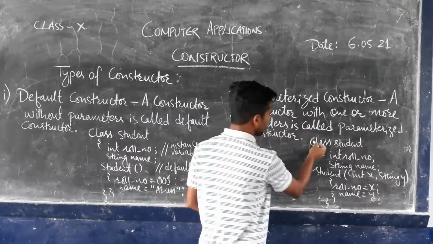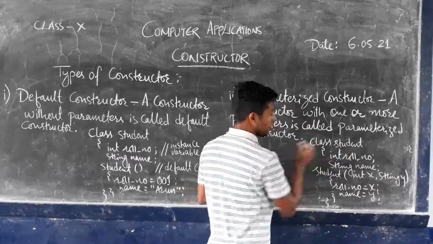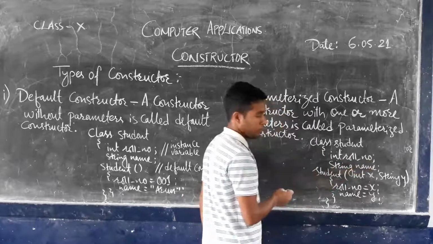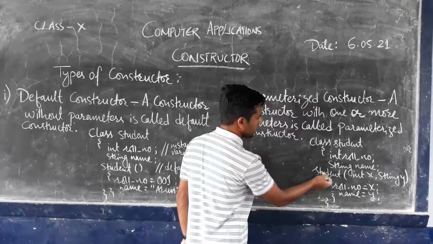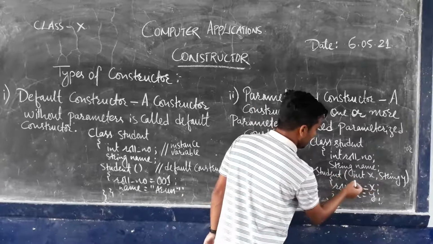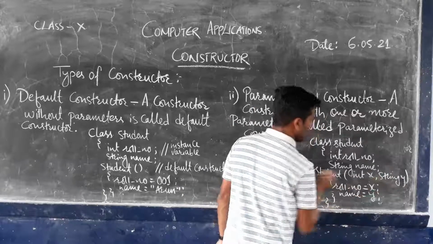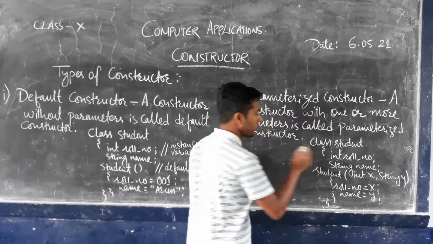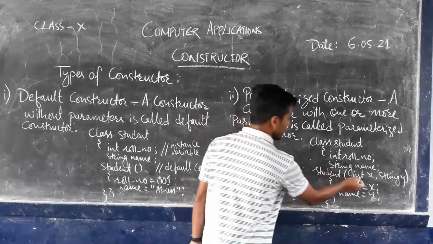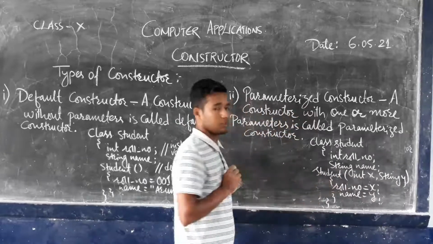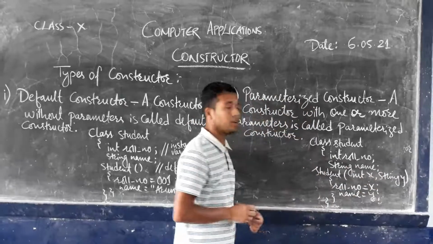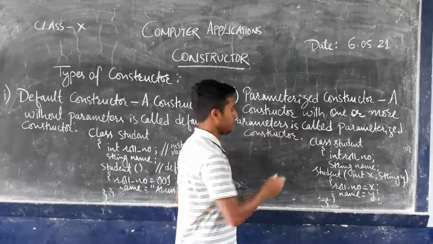If you check the program mentioned here, class Student, the same program, int rollNumber, String name, instance variables, and just below that you can find the name of the constructor, that is Student only. And inside the bracket you can see int x comma String y mentioned. That means two different parameters have been mentioned inside the bracket, in the same line where I have mentioned the constructor name. If you find any parameters mentioned inside the bracket, that kind of constructor is called a parameterized constructor.